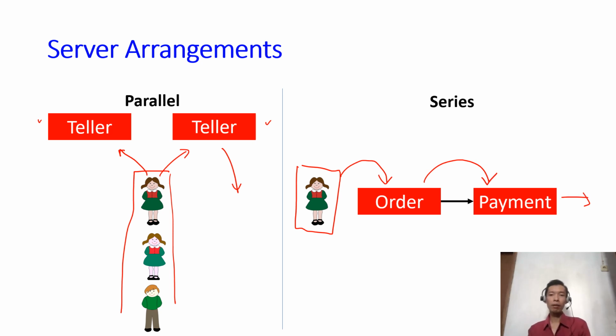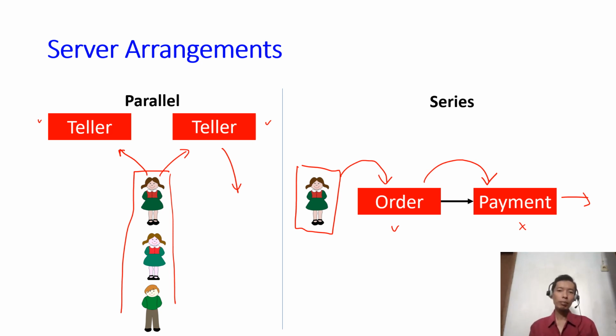Okay, so these two servers, order and payment, have different functions. And that's why it is called a series arrangement, because a customer has to go to the first station and then she needs to go to the second before she leaves the system.